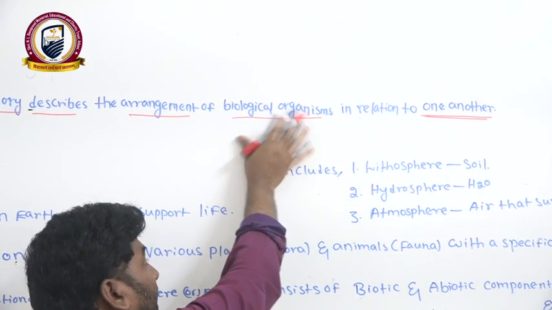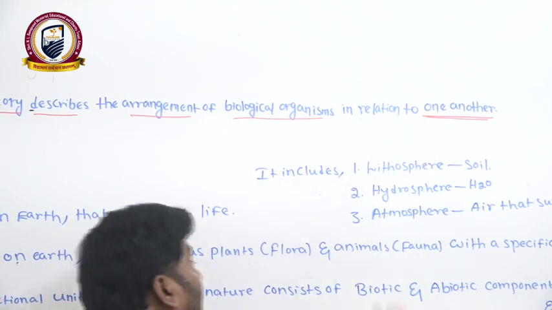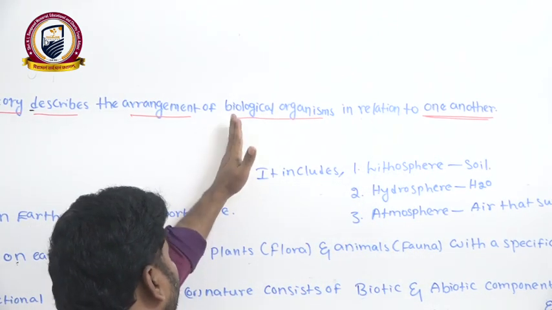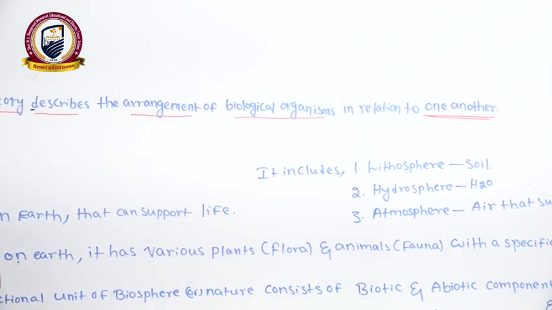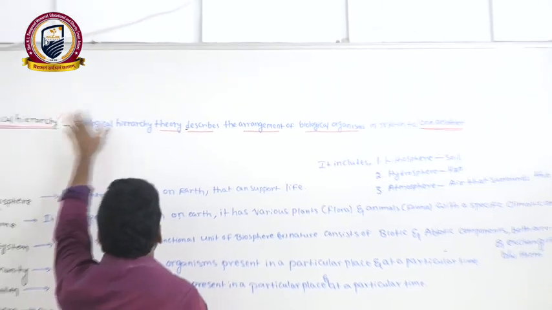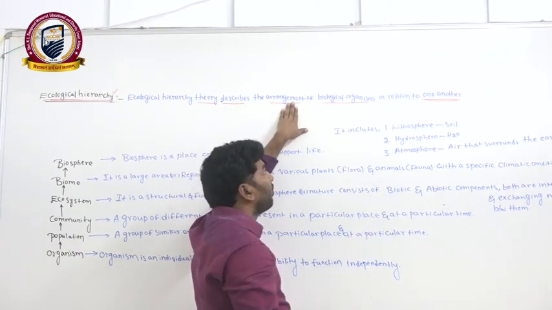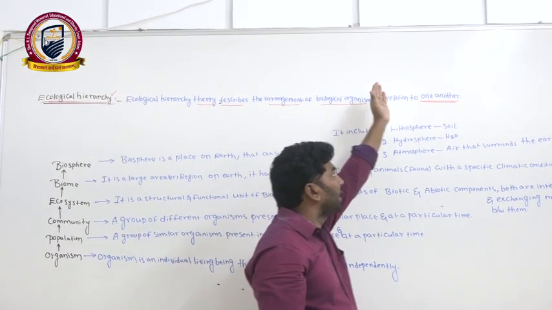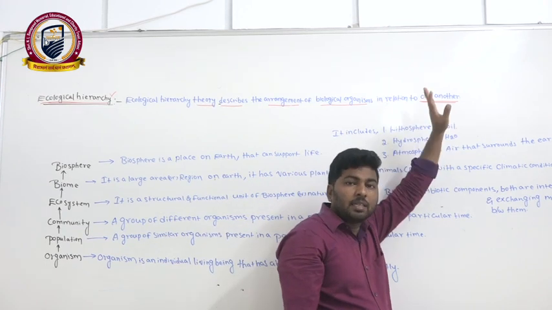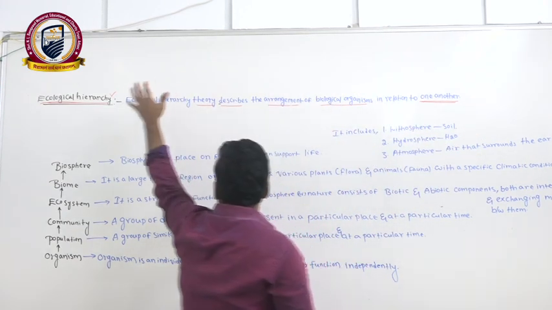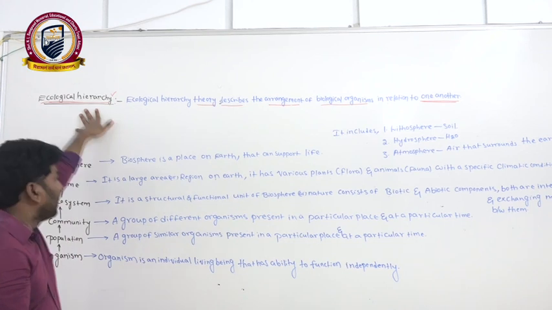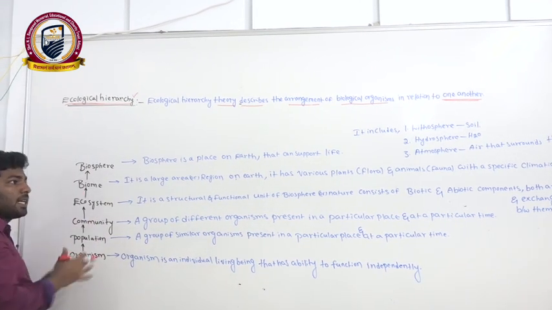Biological organisms are related to one another. That explanation only we are studying under this ecological hierarchy. Ecological hierarchy theory describes the arrangement of different biological organization in relation to one another. That only we are saying as ecological hierarchy. Clear? Right? Now how many levels are we studying here?